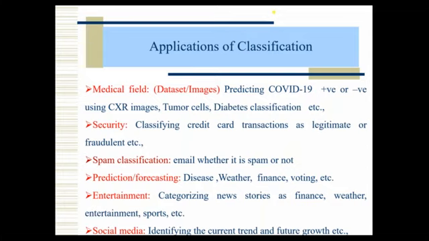Prediction or forecasting. If we take the latest scenario, COVID-19, for example, from March up to today in Karnataka or Tamil Nadu, whatever it may be, or let us assume the entire country, every day we have the number of people infected with COVID. Let us assume that for the last 10 days I take every day's status of the number of people infected with COVID-19. Now I want to predict tomorrow's situation. How many people are likely to get COVID-19 tomorrow, or maybe in the coming week, or the coming 10 days? That means we have to predict.